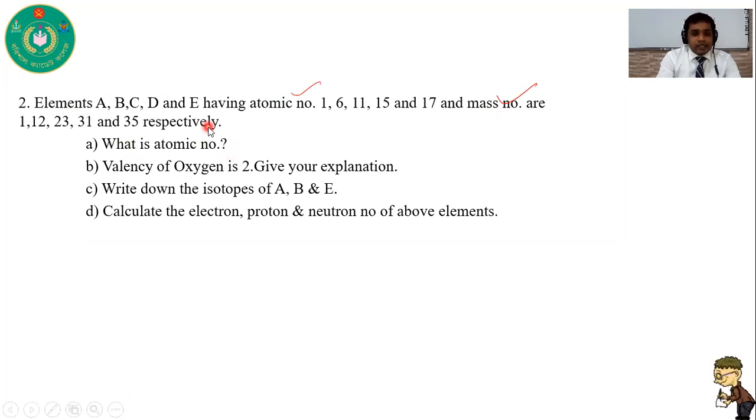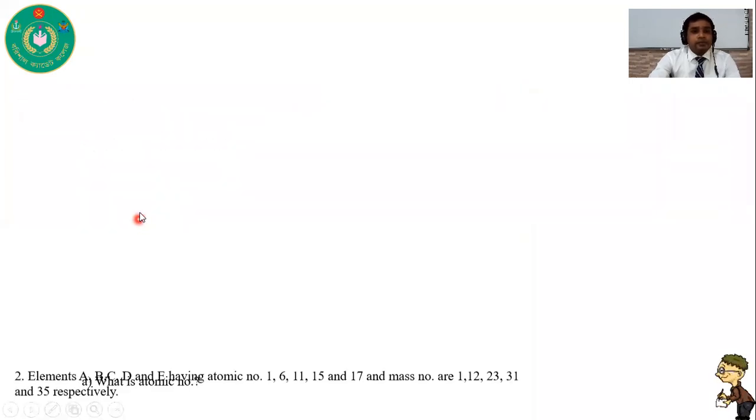On the basis of this stem, there are 4 questions. You already know that this is a knowledge based question, this is a comprehension type question, this is an application type question, and this is a higher order question. So first one, what is atomic number?